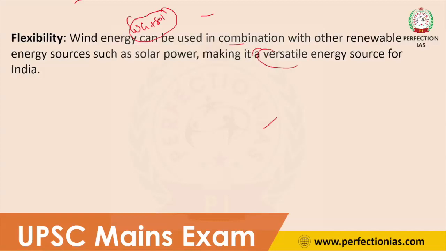We can get energy 365 days, because on some days the speed of the wind will be very low. During that time, it is not possible for us to generate power through windmills. So during that time, it will be compensated by solar power, by solar panels which are placed on top of the windmill. So it provides an opportunity for flexibility.